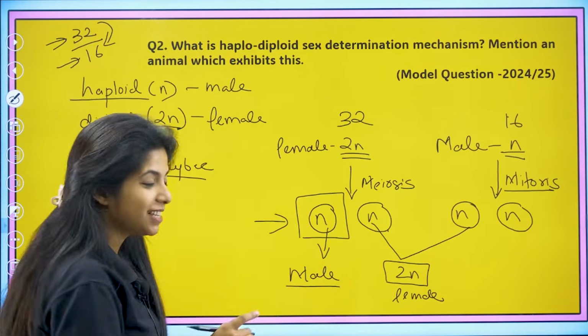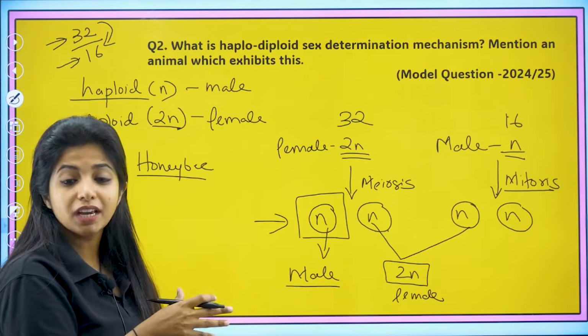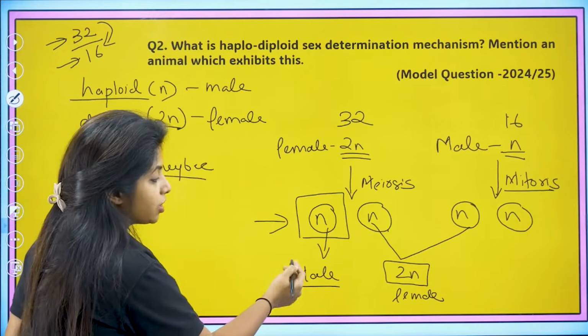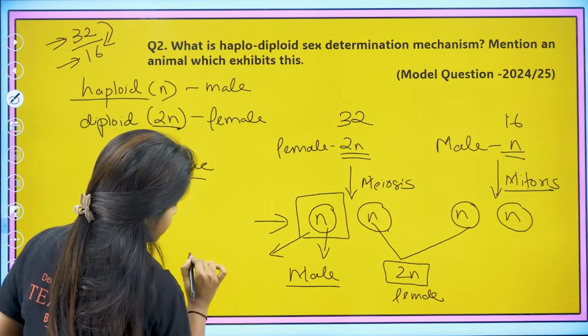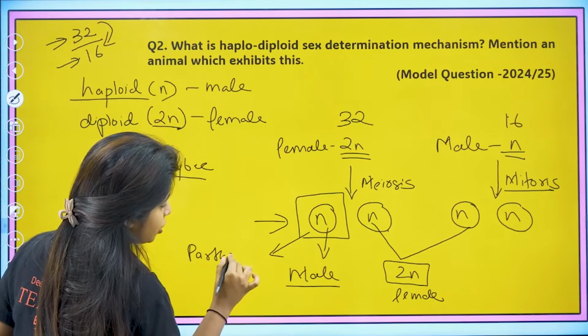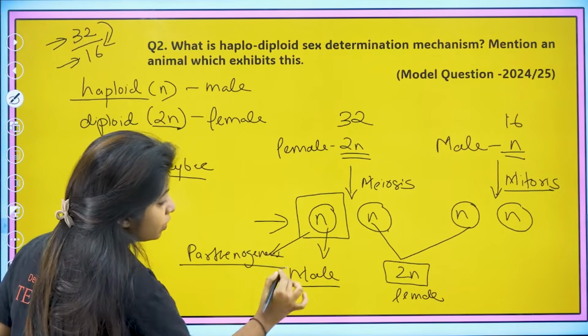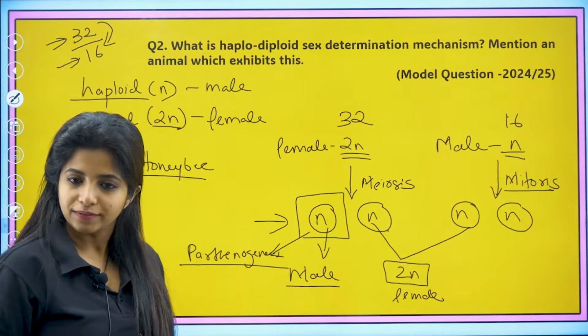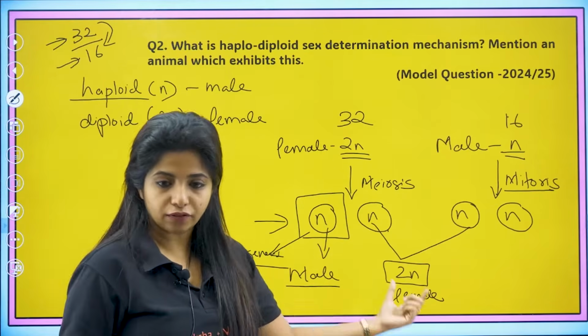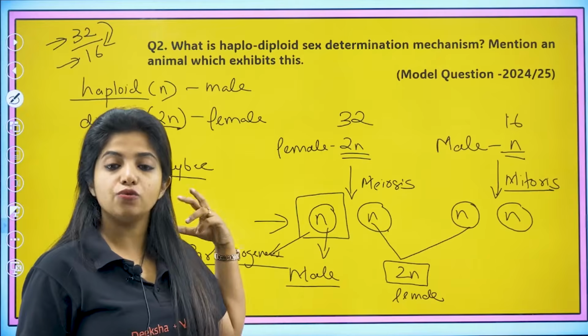So this process has a name. Whenever without fertilization you are forming an organism, a male organism, you call this parthenogenesis. Parthenogenesis is very unique in the case of honeybees. So when n and n come together, you get female. When n is not fertilized, you get male.